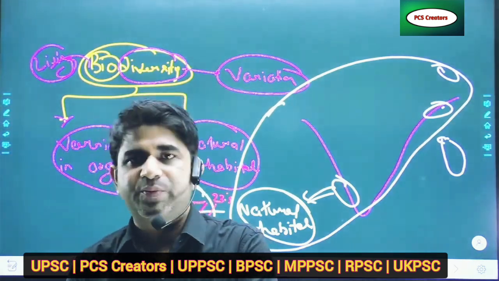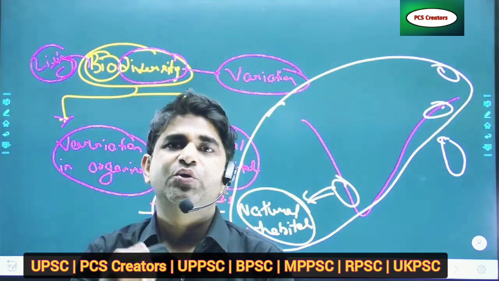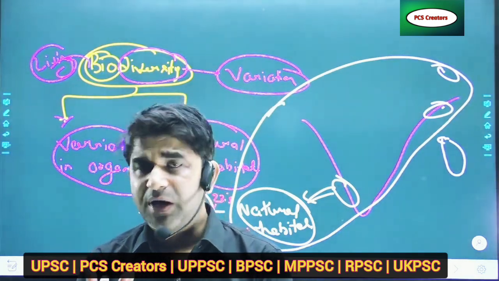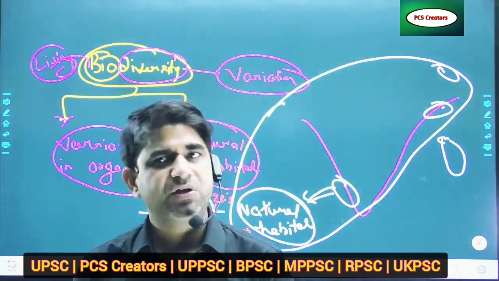When there is huge humidity, there is huge rain. When there is huge rain, there are huge plants. When there are plants, there is biodiversity. Now you can understand it properly.